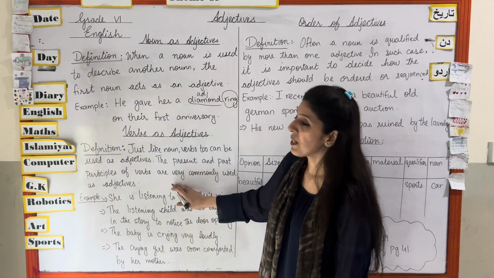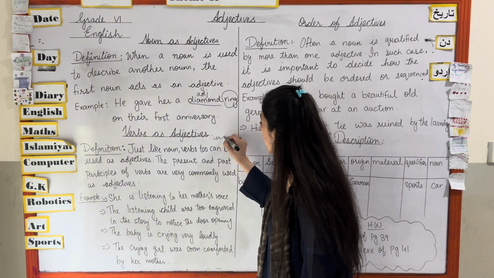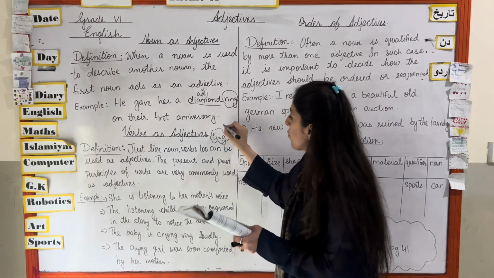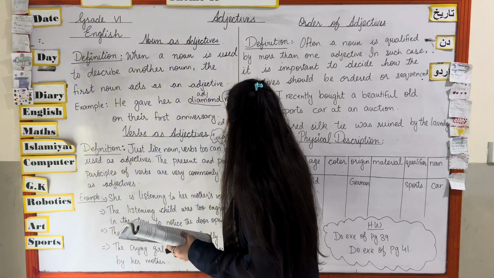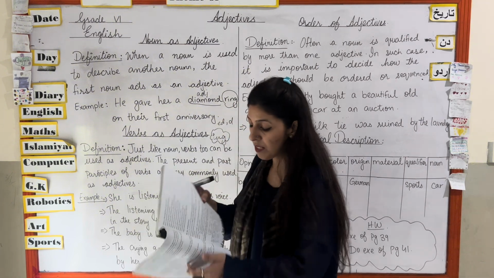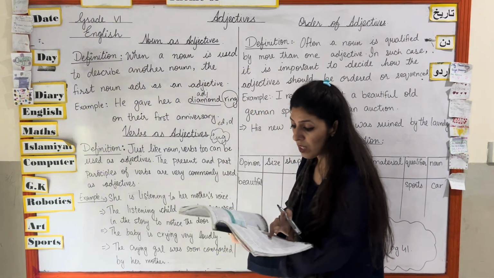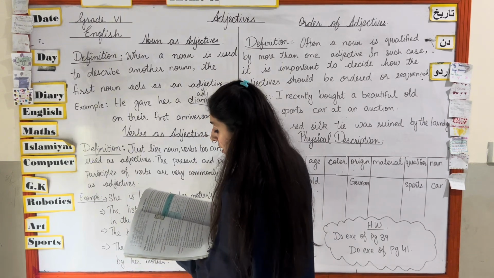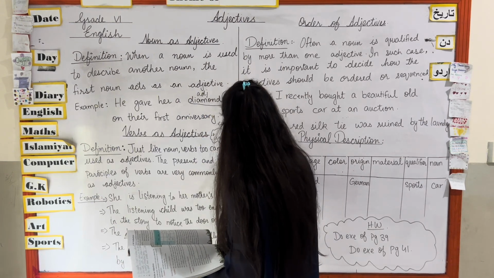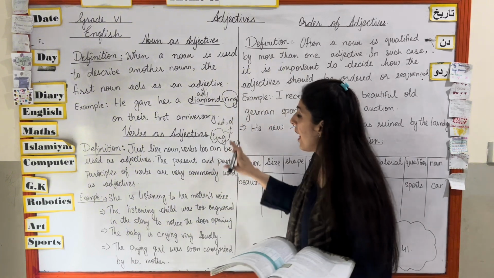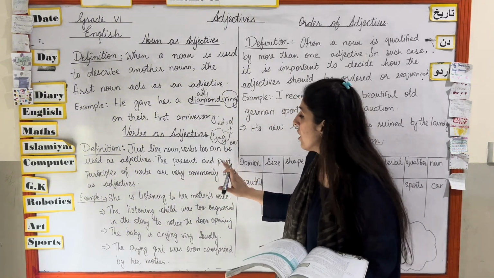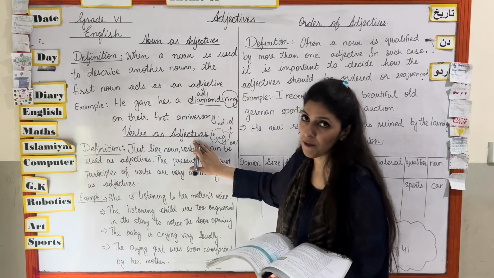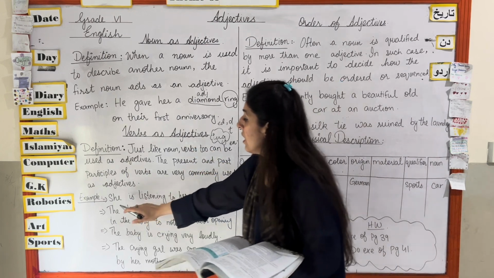In past and present participles, in the present participle we add ing to the verb, and in the past participle we add ed, d and t, sorry only t, and then en. These are the words that we can add with the verb to make the participle of the verb. Okay, look at the example.